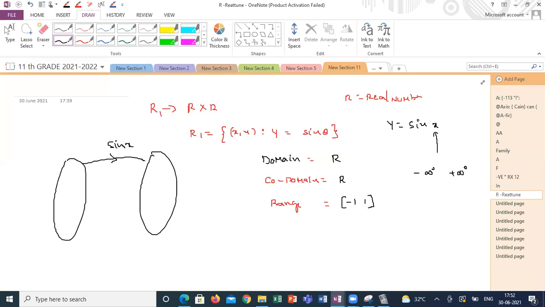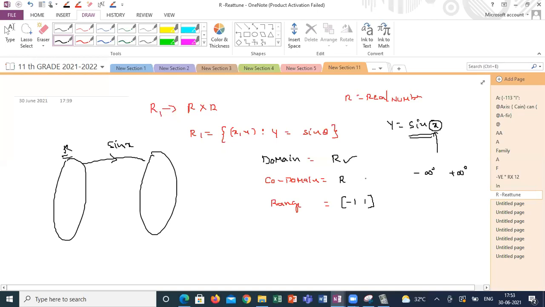So all the real numbers are possible to substitute in sin x. There is no real number I can exclude from the first set, so my domain is all the real numbers. Correct?